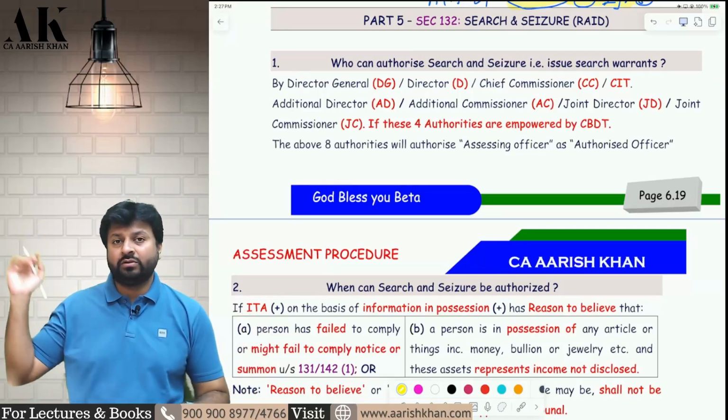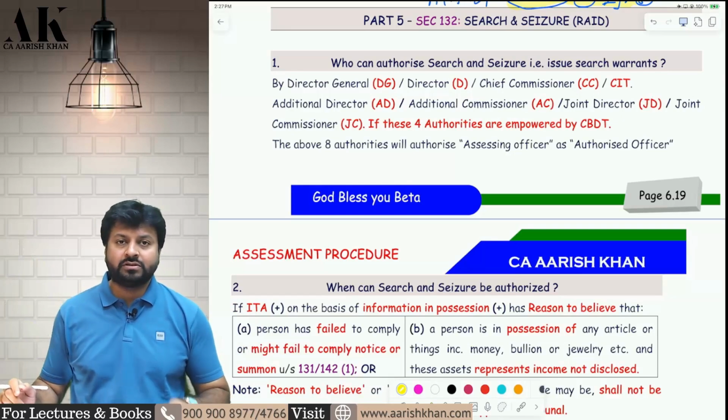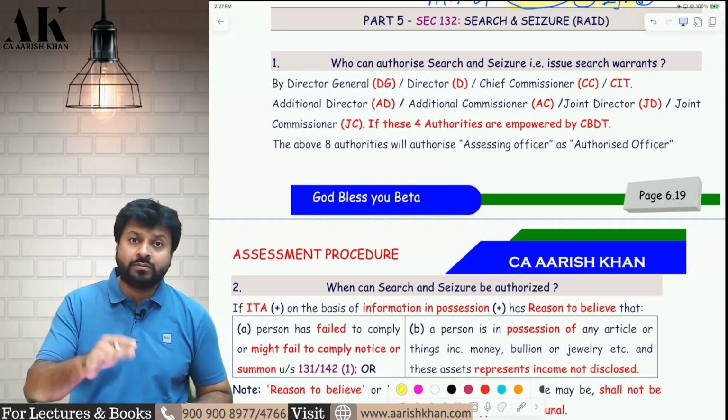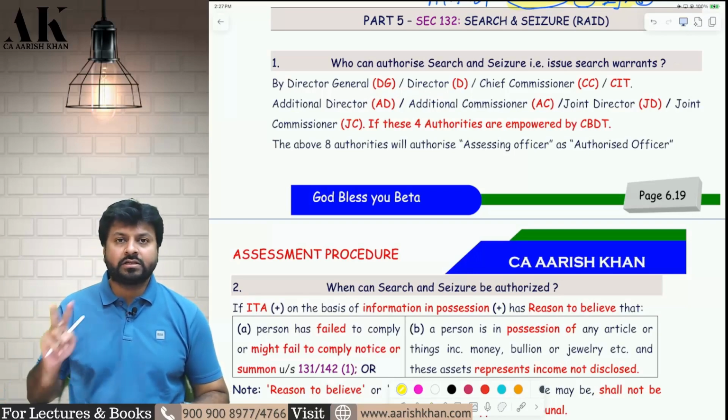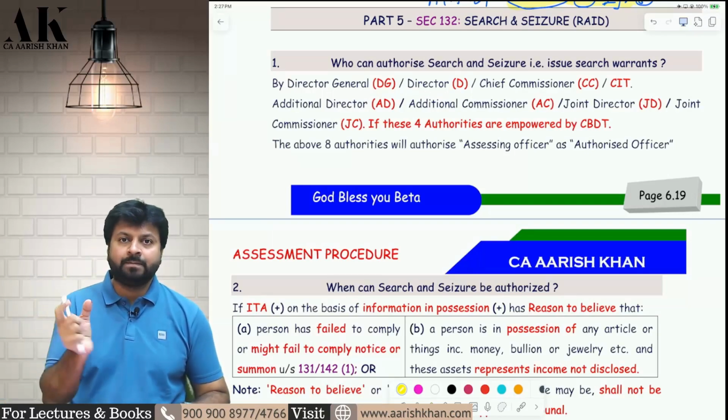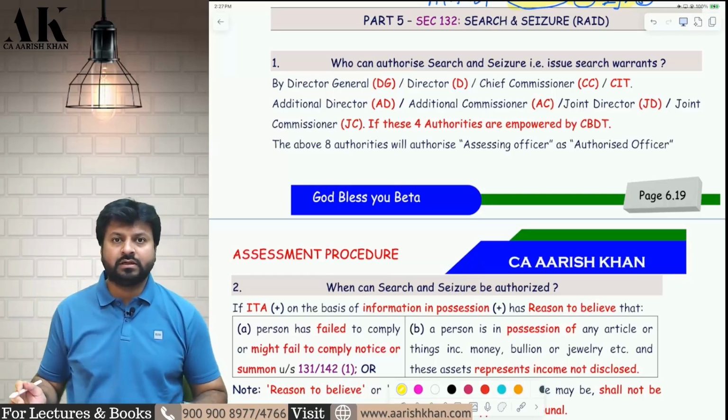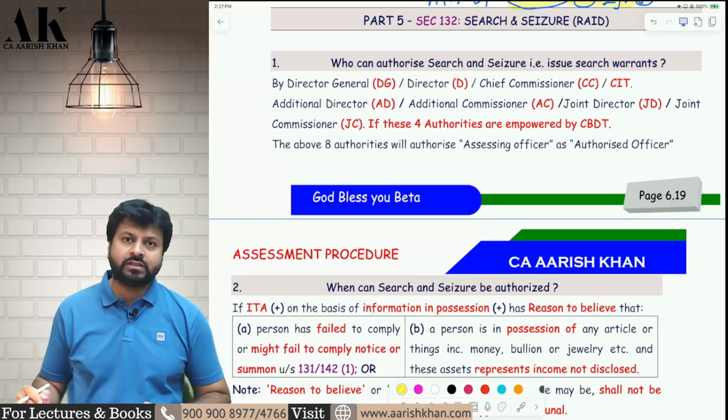Earlier it was there till 2003, known as block assessment. So they have reintroduced the block assessment from 1st September 2024. So divide the entire discussion into two parts. First do search and seizure and then do search and seizure assessment. So let's talk about search and seizure first.